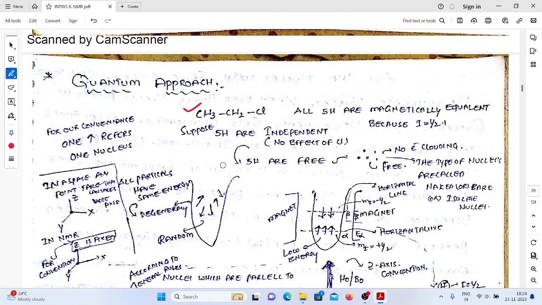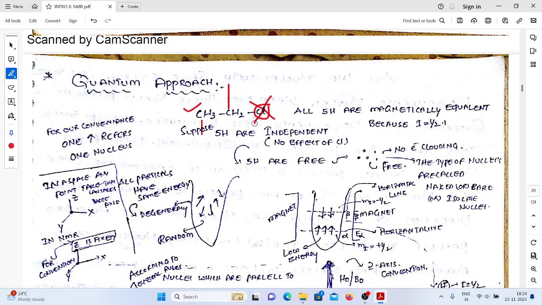Before the assumption, how many non-equivalent sets of protons are there in this molecule? In this molecule, there are two sets. One is this one, second one is this one. Why? Because the influence of chlorine on both the carbons is different. That's why we get two different sets of protons. For example, assume that chlorine is not affecting both the carbons.